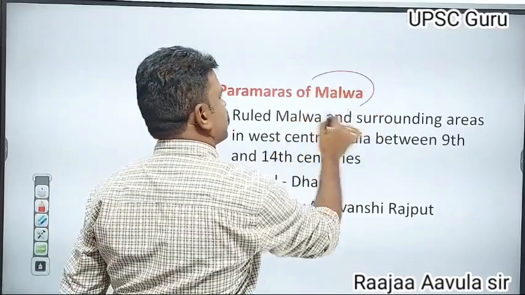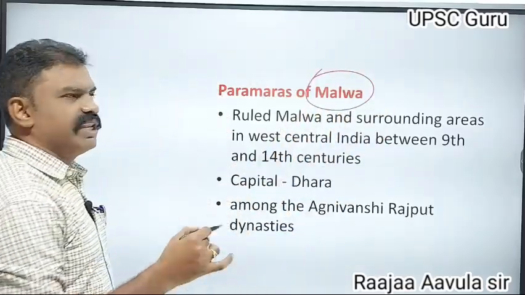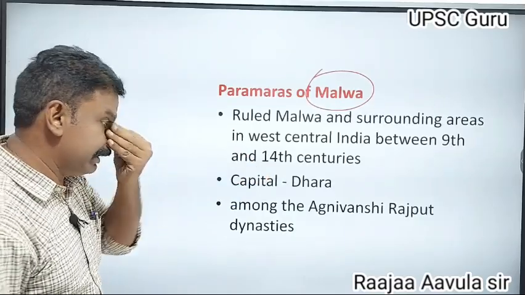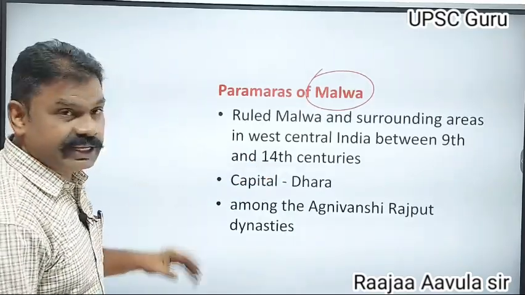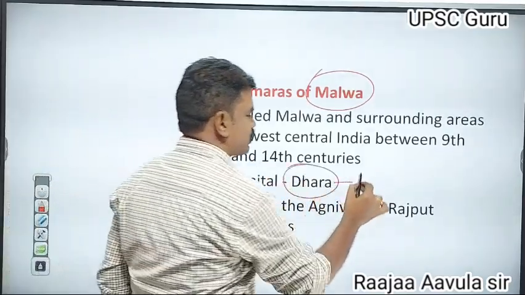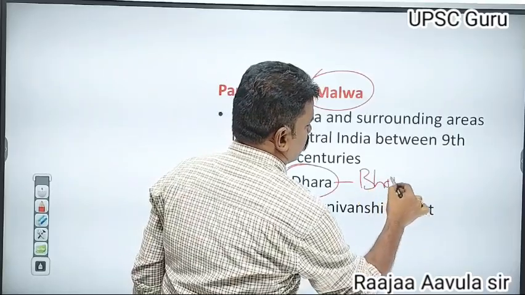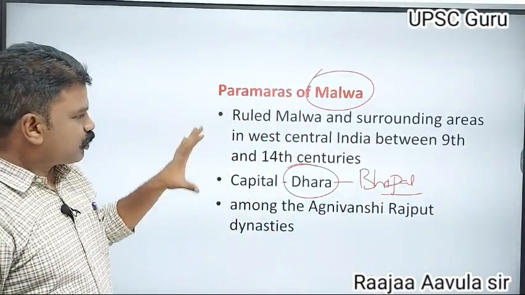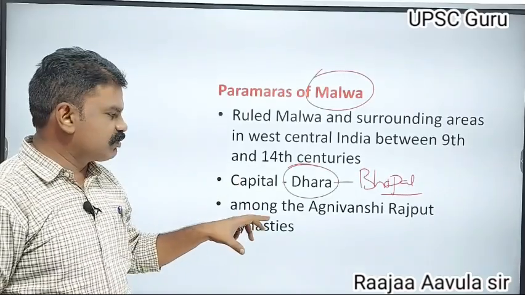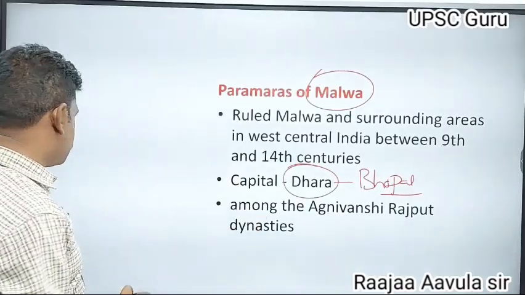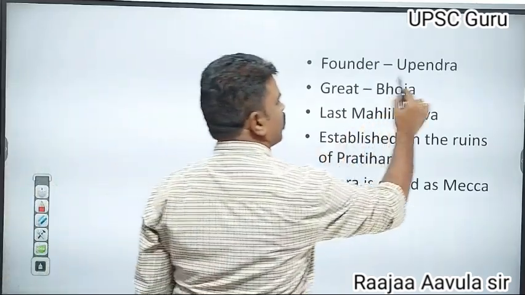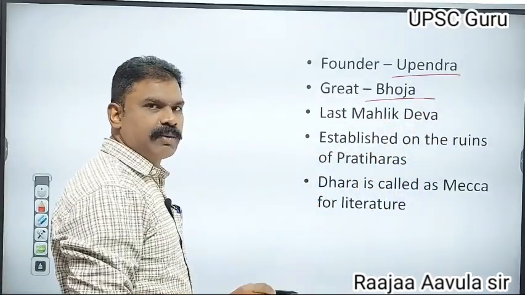After the Pratiharas, next came the Paramaras of Malwa. In Madhya Pradesh, the Malwa and surrounding area, they ruled from the 9th century to the 14th century AD. Their capital was Dhara, present-day Bhopal, Madhya Pradesh. These also belonged to the Agnivamsi Kshatriya, Agnivamsi Rajput family.